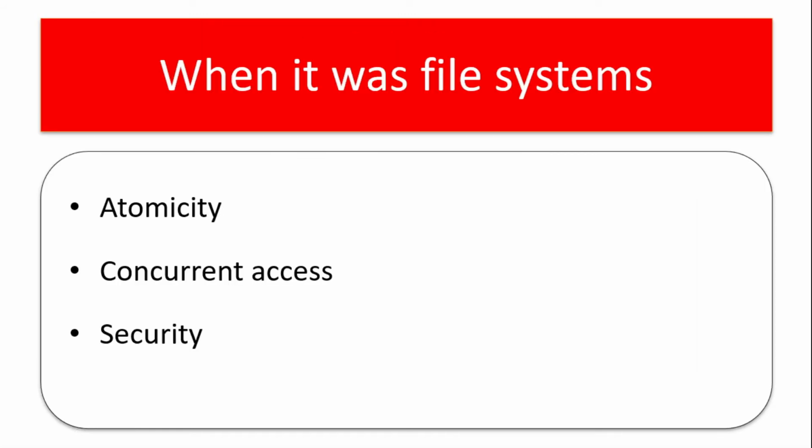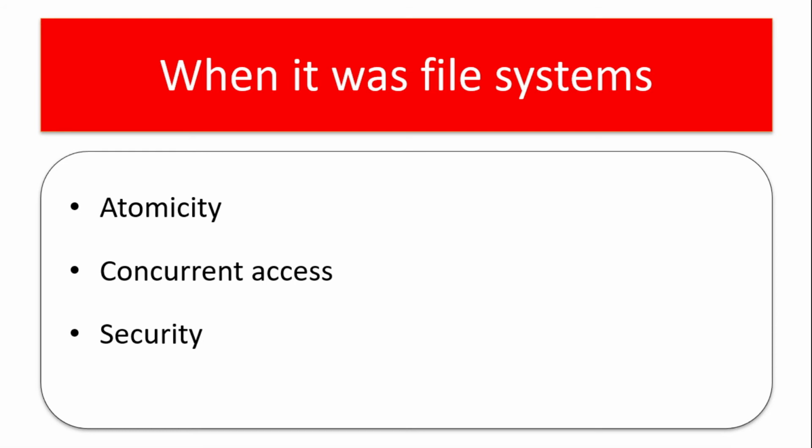Concurrent access. When it is a file system, two people cannot access the same file at the same time. User 1 is accessing file 1, it will be locked. Other people cannot access that. Only when he completes all his work, saves it and closes it, will that lock be released to be accessed by other people. And security. Since files are not in a specified format, files will be in different formats, different locations, and there cannot be security provided for all those files.